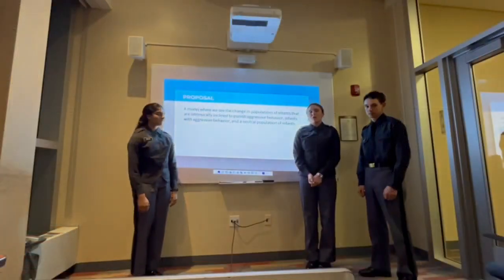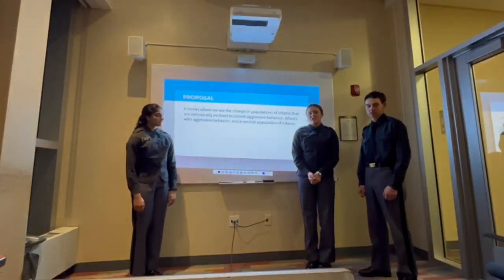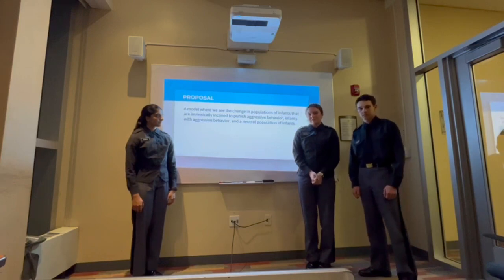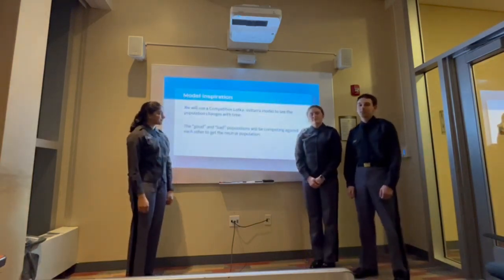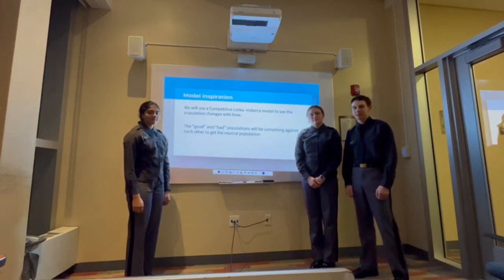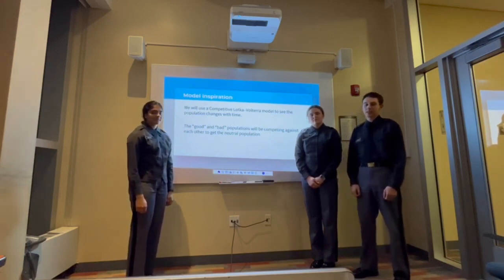We are proposing a model where we see the changes in population of infants who are inclined to punish aggressive behavior, infants with aggressive behavior, and neutral populations of infants. The inspiration we'll use for this model is the competitive Volterra model to see population change over time.